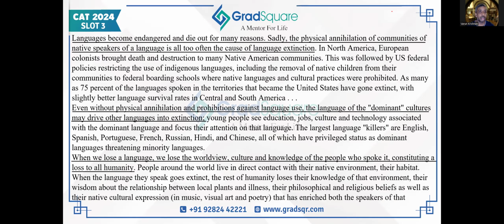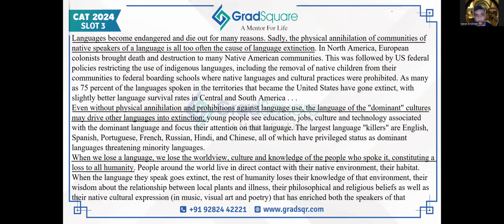So the first two sentences set the theme for the passage, but they do not exactly tell us what the author's opinion about the topic is or what scope the passage is going to cover. But it sets a vague platform in the sense that the author is going to be talking about the dying of languages, and then he points out that the biggest reason that languages die out is when the physical communities, the actual communities which speak these languages, get annihilated, get destroyed.